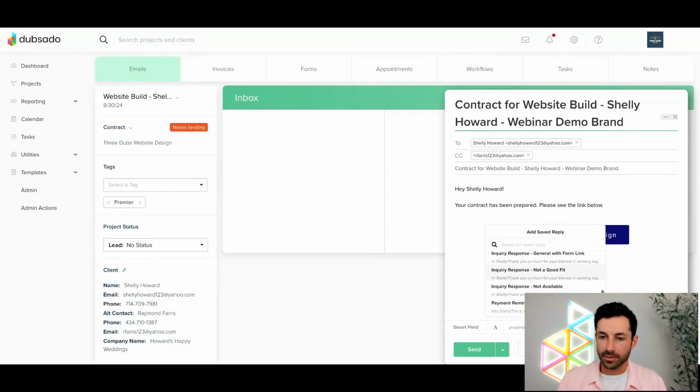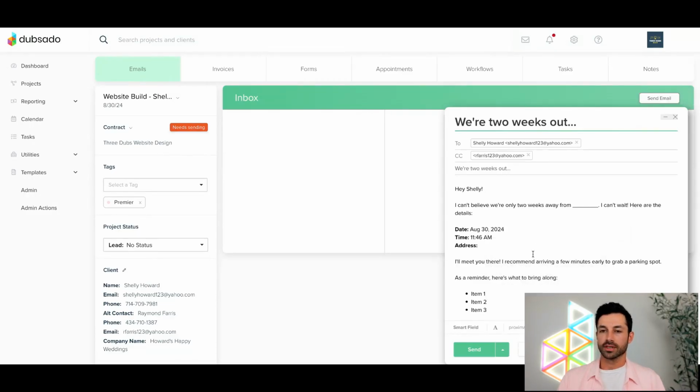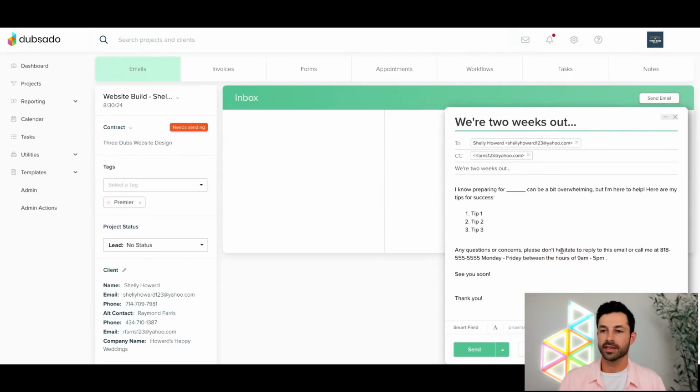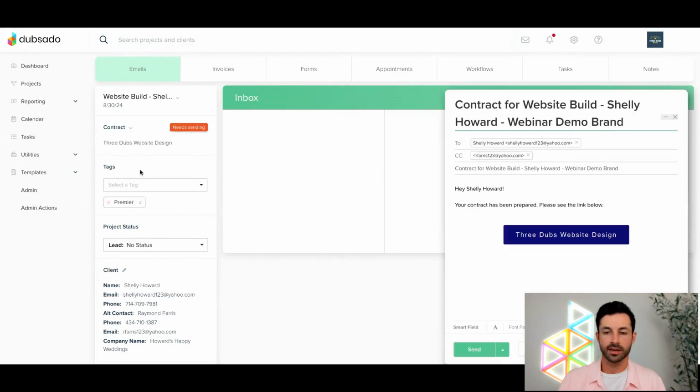Now, I know that if I picked one of these at random, I don't have a different contract email set up. Let's see here. Just want to show you an example. So if I pick that, it's going to automatically pull in whatever was in that email, right? And I could go ahead and customize from there. But the key is that, typically speaking, we want to just go ahead and say down arrow and say send. It already has a link to my contract in there.